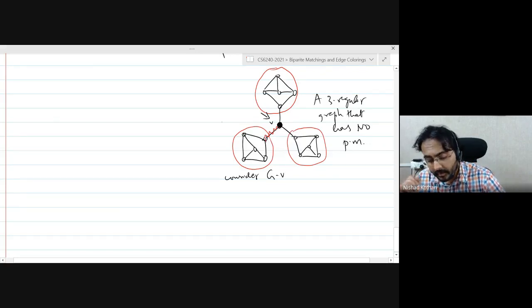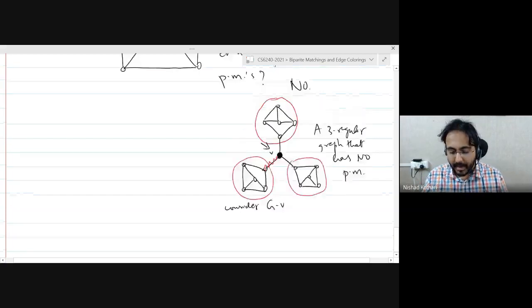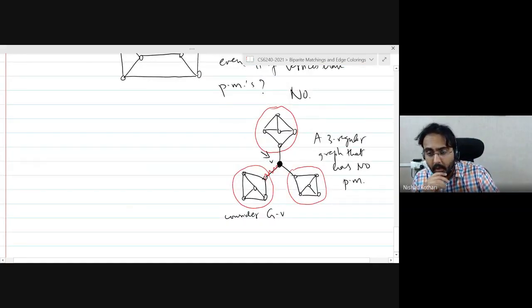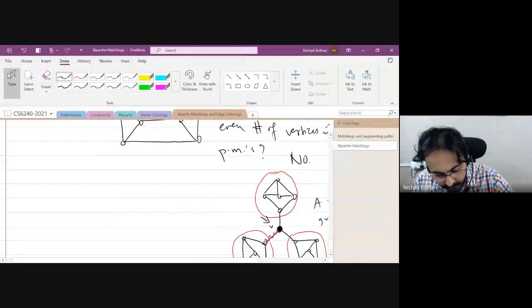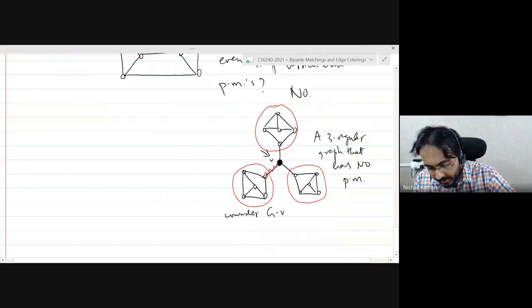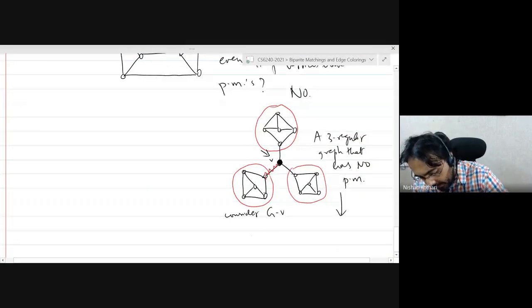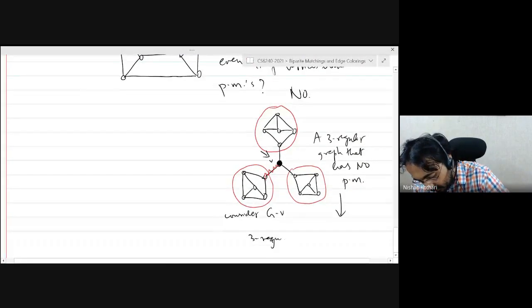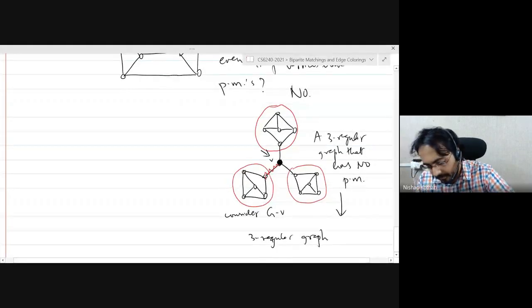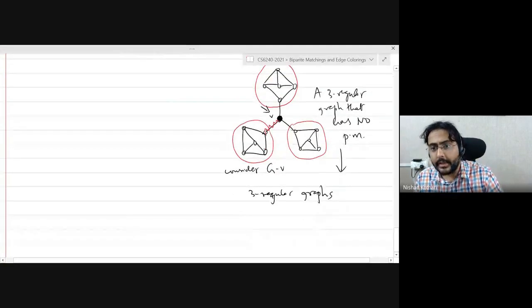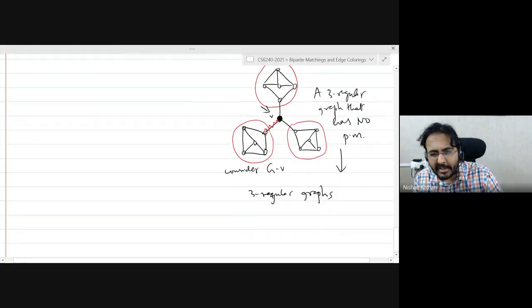Okay. So this is an observation we'll come back to when we go to the next module, non-bipartite matchings, because note that this is a non-bipartite graph. But I want to tell you an interesting fact, which we will also prove in the next module: three regular graphs actually do have a perfect matching if you just increase the connectivity, and all you need is two-edge-connected.